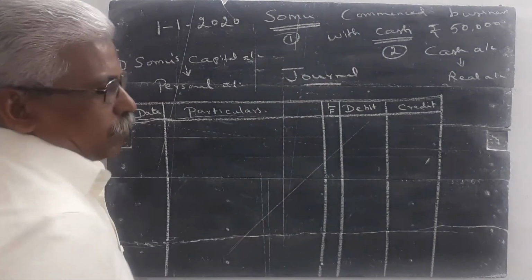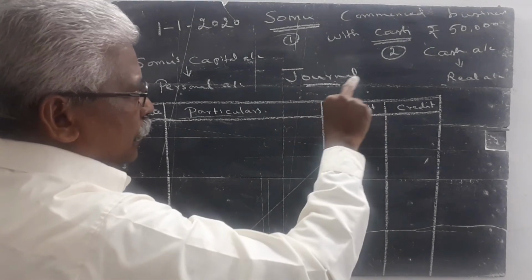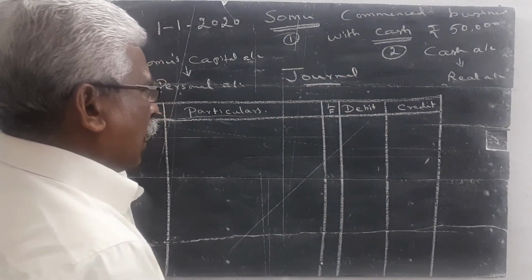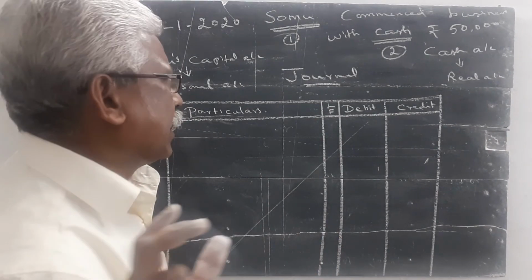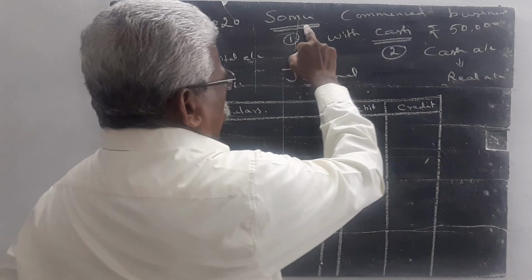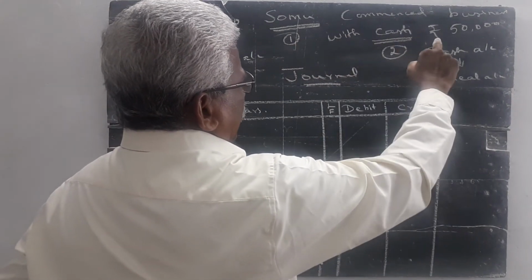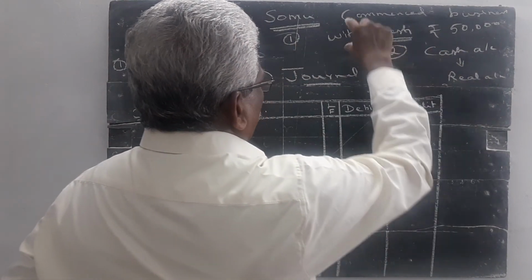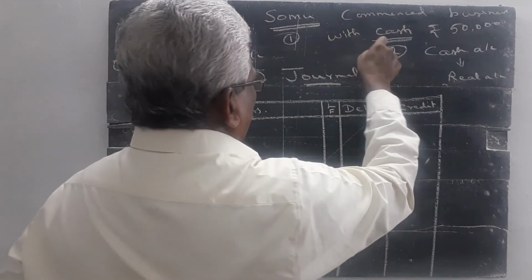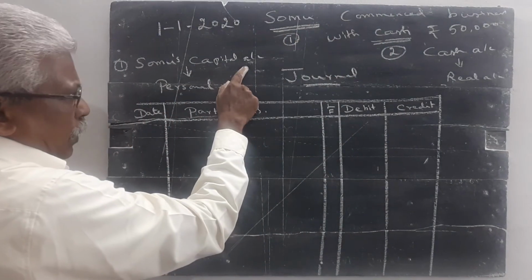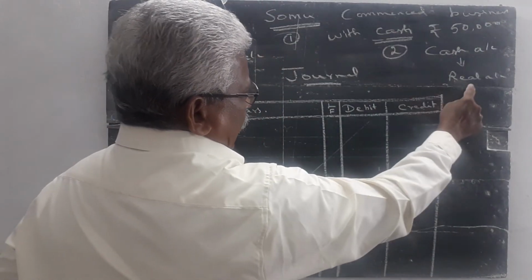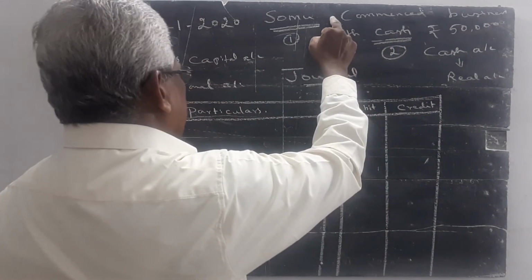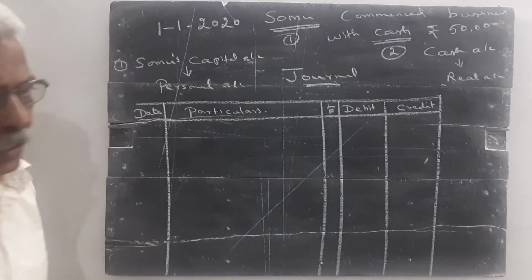One transaction: Somu commenced business with cash rupees 50,000. I am telling the same point again and again, please listen carefully. Somu, the proprietor, started business with a cash of rupees 50,000. So this transaction consists of two accounts. Number one, Somu's capital account. Number two, cash account. Cash account is the real account. Somu is the person who gives this capital.